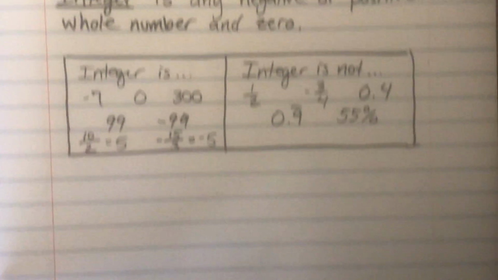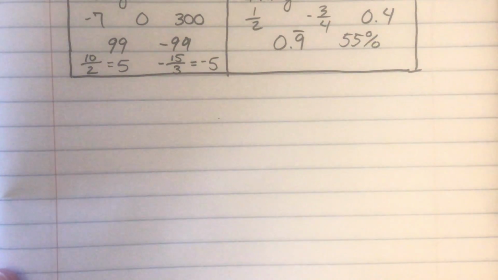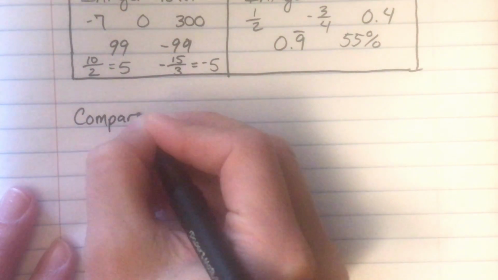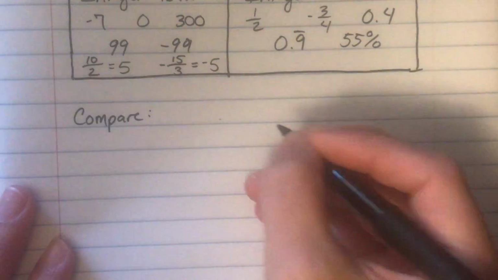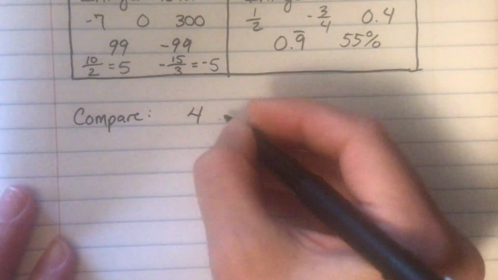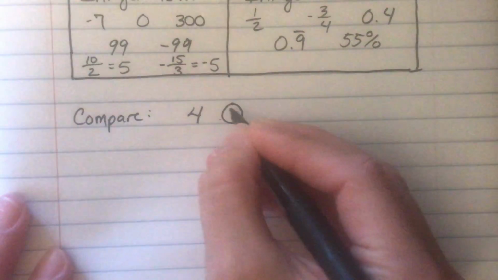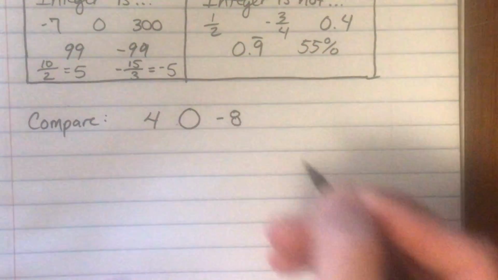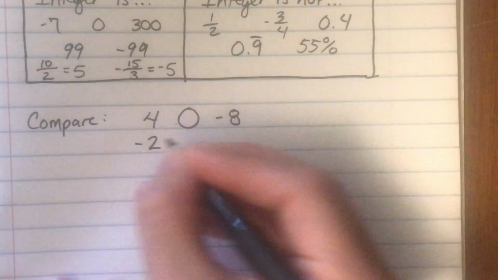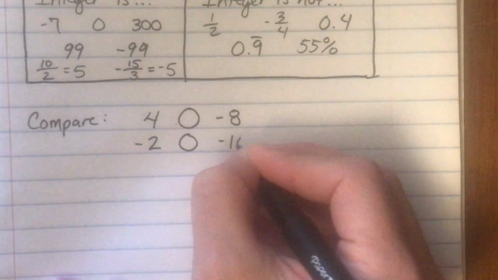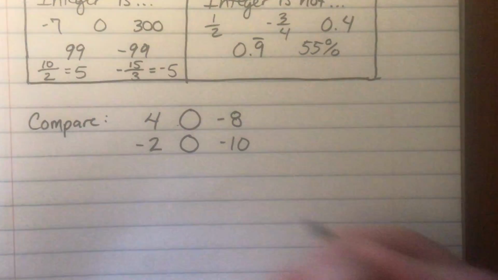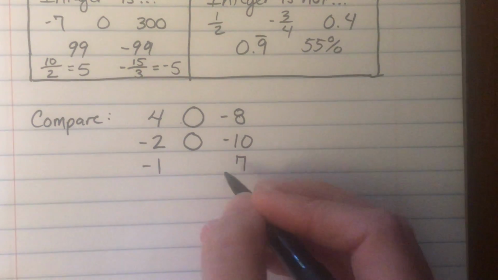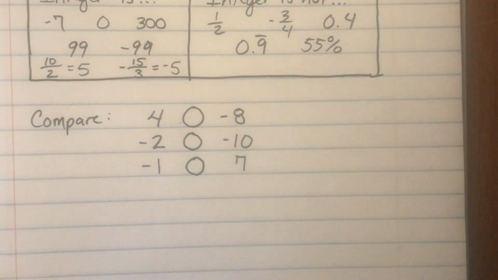So let's do some comparisons between some numbers with some greater than or less signs. So we're going to compare. And so we're going to do 3 different examples. So we're going to compare 4, and I'm going to draw a circle so I can put my less than, greater than, or equal to in. So if we're going to compare 4 and -8, we're going to compare -2 and -10. And we're going to compare -1 and 7. All right, so let's look at these examples.